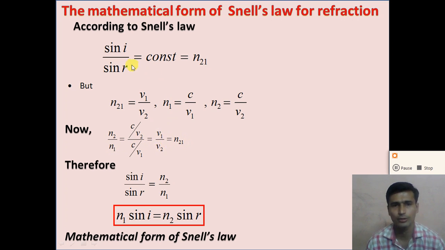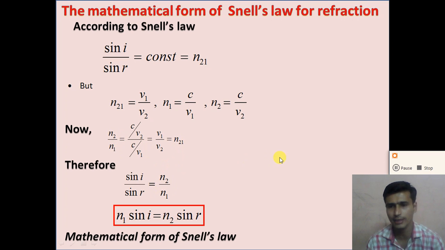According to Snell's law, sin i divided by sin r is equal to n21. So replace n21 by n2 divided by n1. We get from Snell's law, sin i divided by sin r is equal to n2 divided by n1, because n21 is equal to n2 by n1.